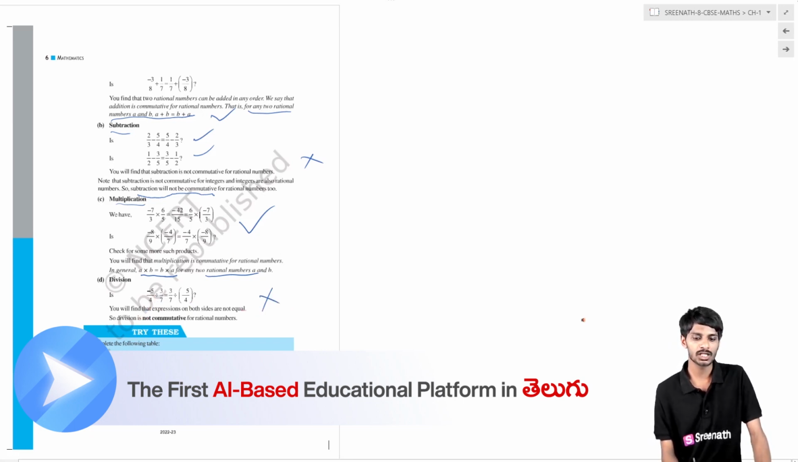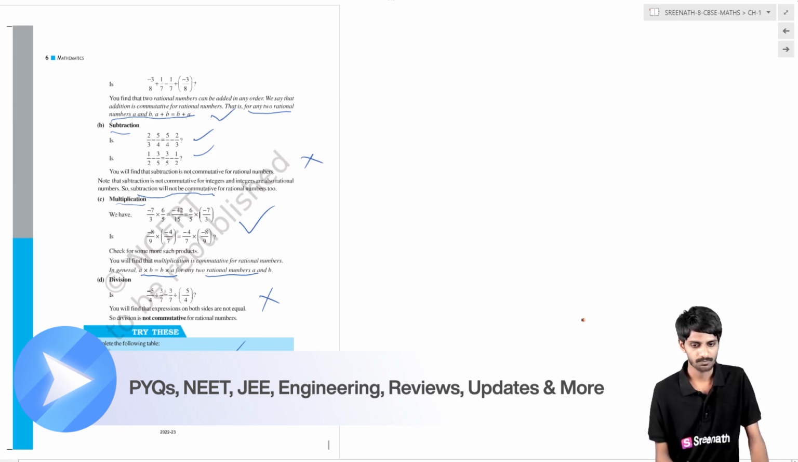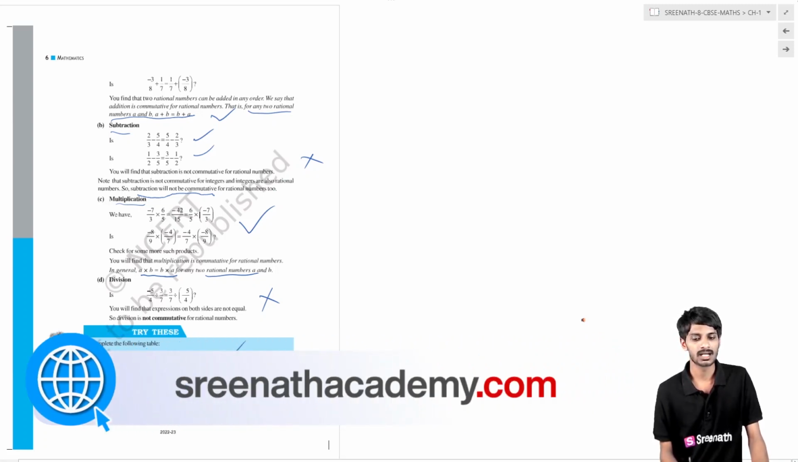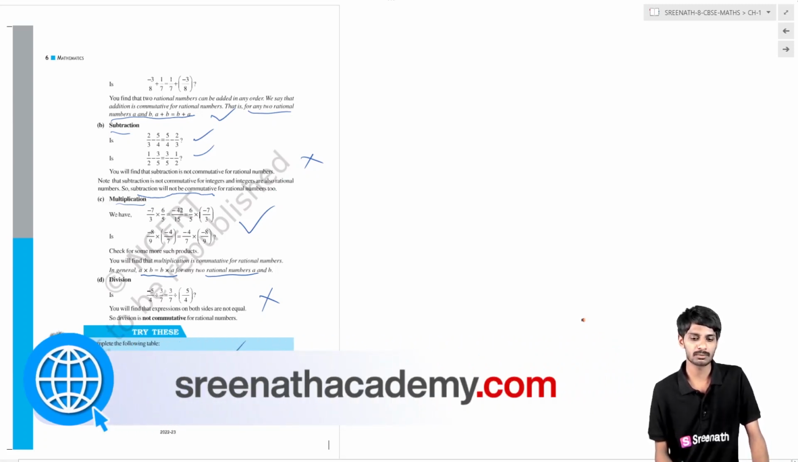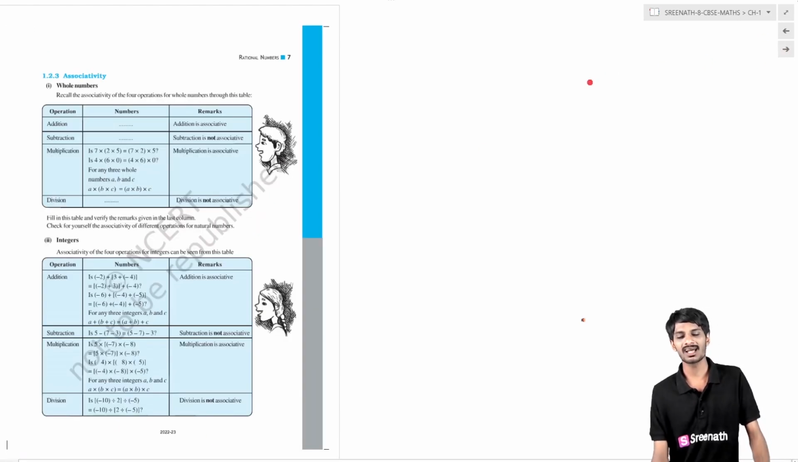Finally, the commutative law for rational numbers, integers, whole numbers, natural numbers. In the case of rational numbers, the commutative law holds for addition, and it also holds for multiplication, but it is not holding for subtraction and division. You will find multiplication is commutative for rational numbers. In general, a × b = b × a. Here there is a printing mistake. For integers, subtraction is no. Like that for the remaining numbers. Now we have completed the second property.